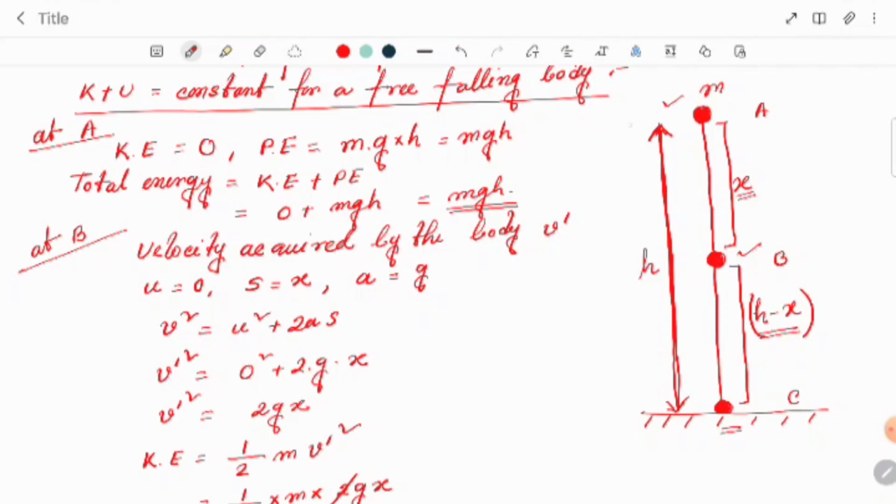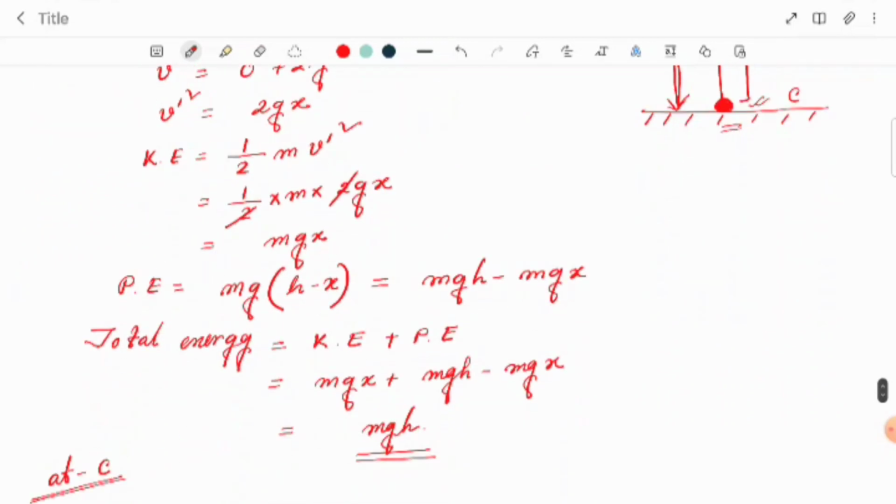How much height has it covered? The total height, that is h. And what about the acceleration? That should be g only. In this point, there will be no potential energy because there is no height. The ball already touches the ground. So there will be no potential energy. But kinetic energy will be acquired by the body to come from A to C.